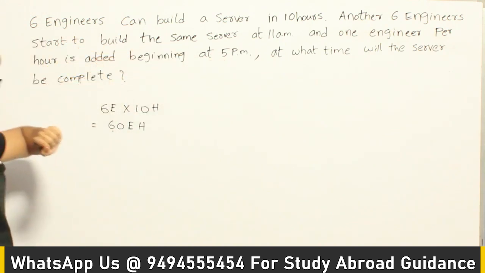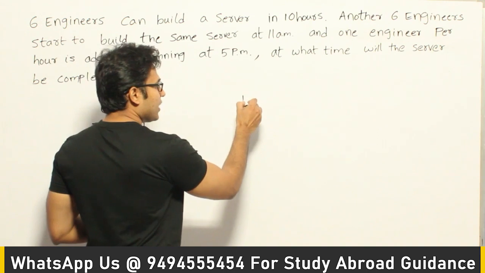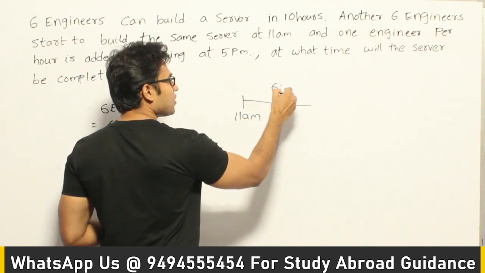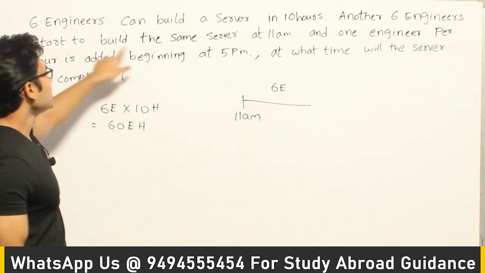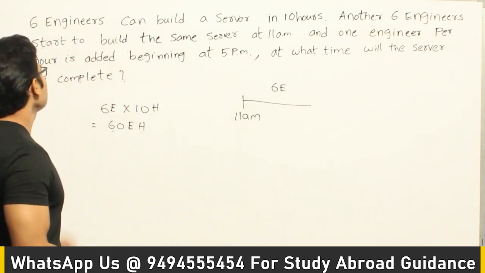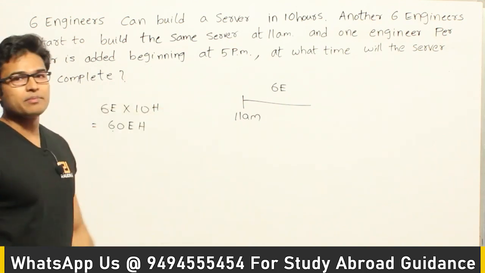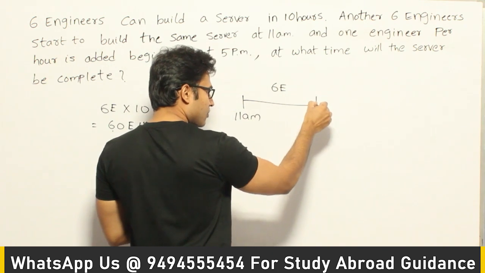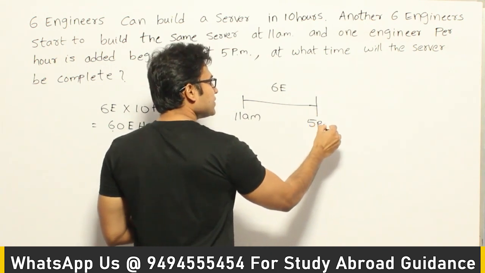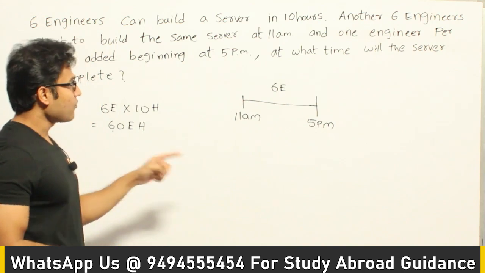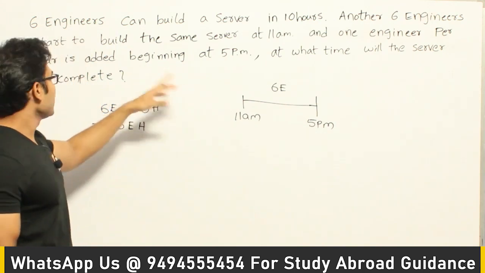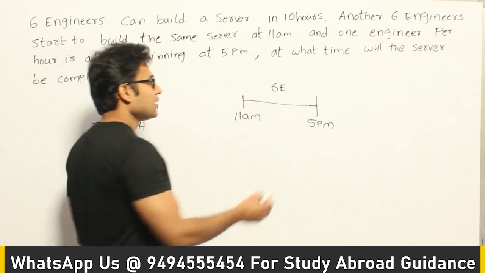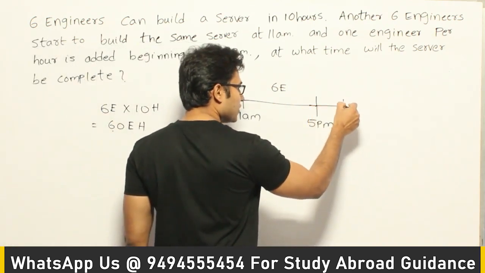to build the server at 11 am, which means at 11 am another 6 engineers are starting to work to build the same server, and 1 engineer per hour is added beginning at 5 pm, which means from 5 pm. So you can understand from the data that from 11 am to 5 pm 6 engineers are working on that, and after that every hour 1 engineer is added. So which means from 5 pm it is going to increase.